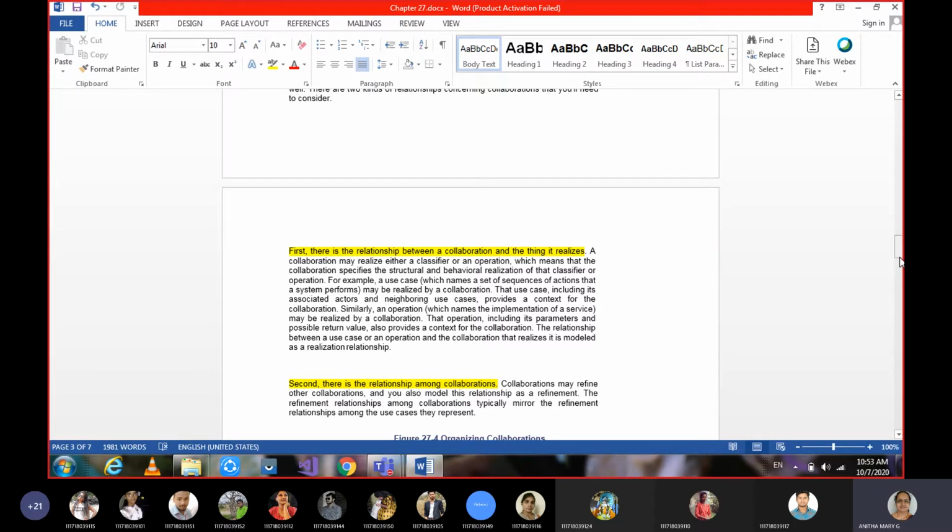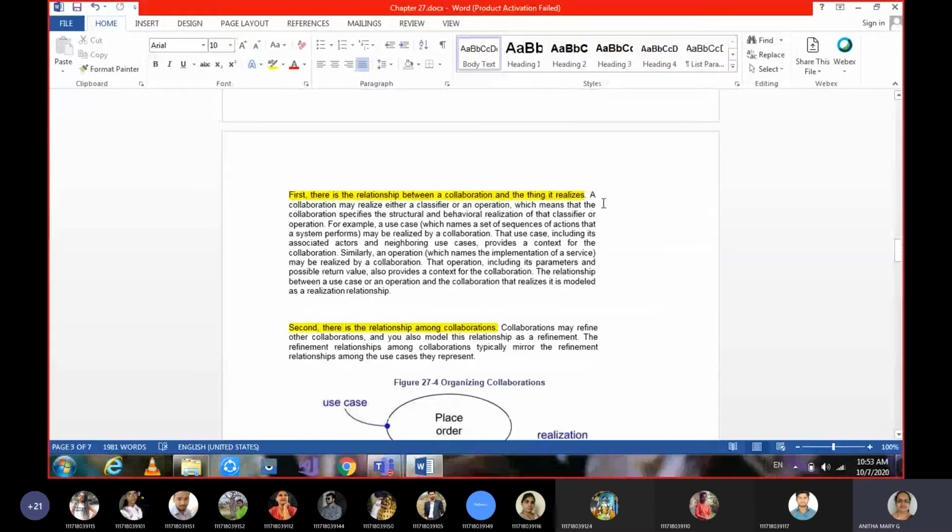Such things we can talk about under organizing collaborations. The first one: there is a relationship between a collaboration and the thing it realizes. So what do you mean by realization? Can anyone say what is realization?